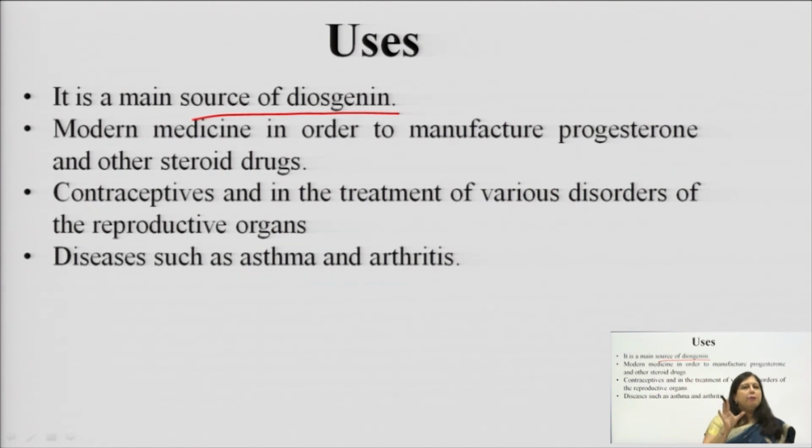Many of the drugs, for example the contraceptive drugs, and certain other drugs which have this corticosteroidal structure like betamethasone, prednisolone, dexamethasone, all have this steroidal ring in their structure. So for the manufacture of such steroidal drugs, what is the precursor?